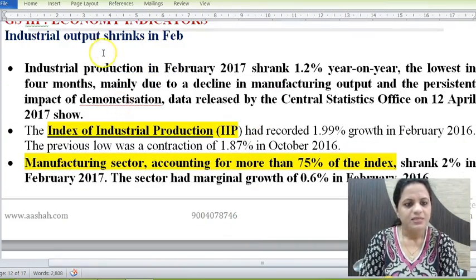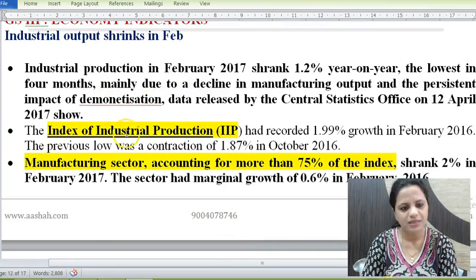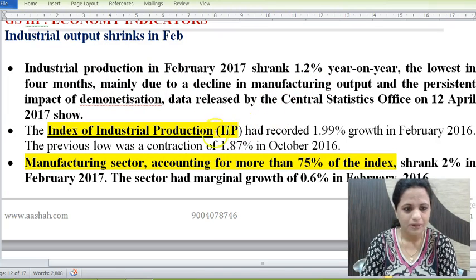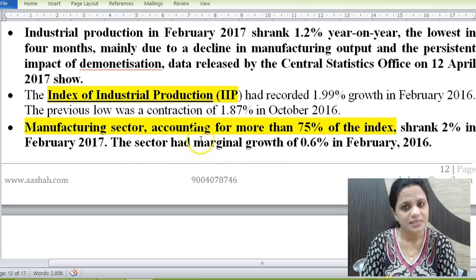Next is industrial output shrinks in Feb. So this is again, as it comes every month, the index of industrial production data has come. It has shrunk. That is not important for us, but what is important is what the IIP comprises of and the static part. How much is the weightage? So the manufacturing sector has the maximum weightage here, and that manufacturing sector has shrunk.